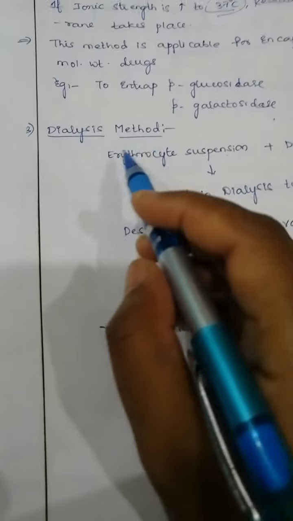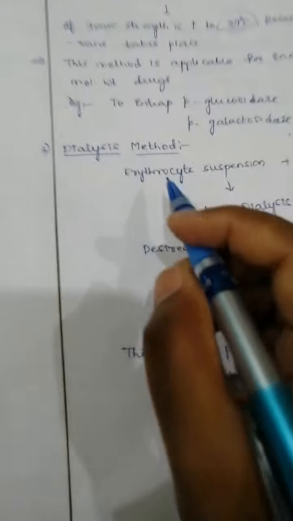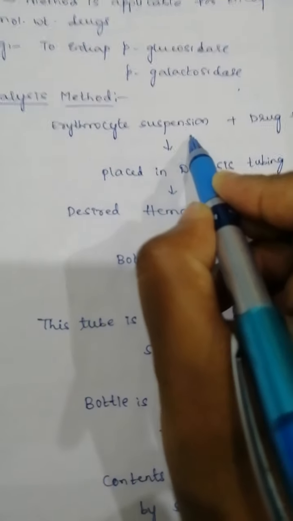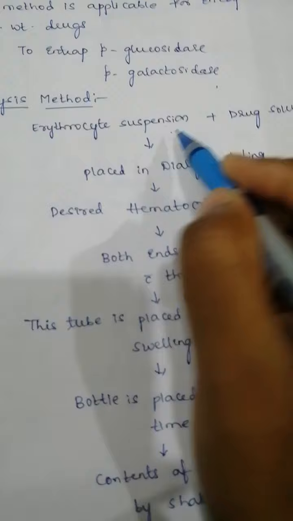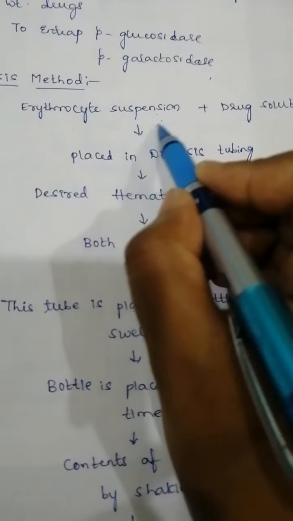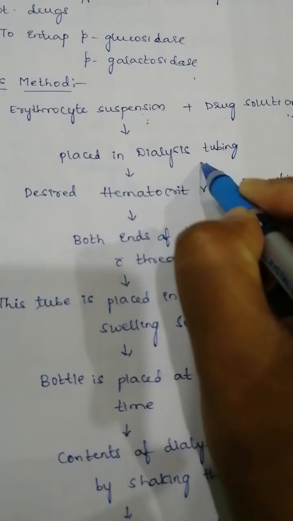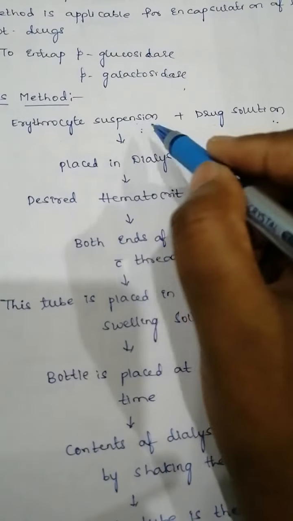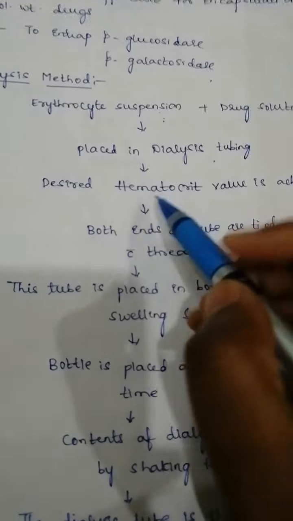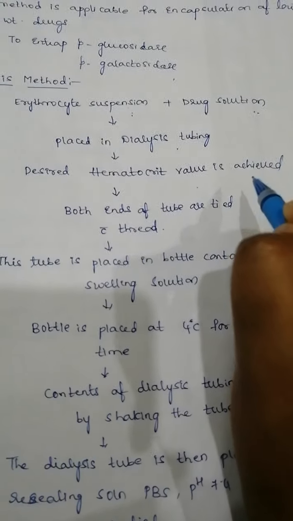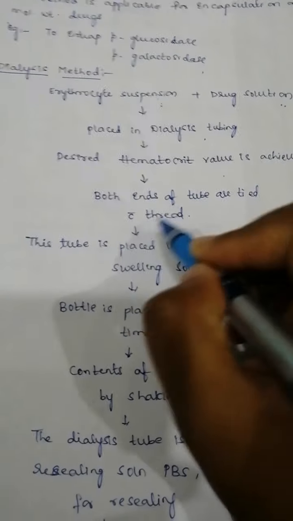Next method is the dialysis method. You know the normal dialysis method, but this is not quite the opposite of that. In this dialysis method, you take the erythrocyte suspension, that is nothing but the RBC solution, and add the drug solution to be loaded. You take the drug solution and also the RBC solution, and place these two in a dialysis tube. One tube will have two ends, and in it you place the suspension as well as the drug solution. After that you set the hematocrit value, so the RBC concentration should be very high. Then both ends of the tube are tied with thread.